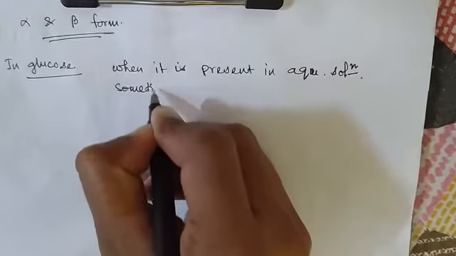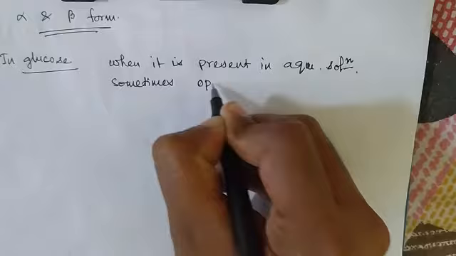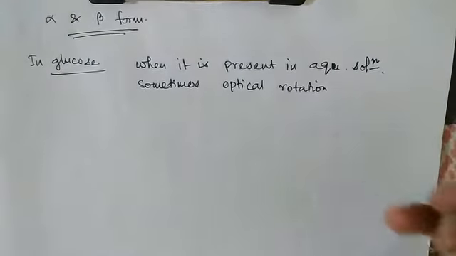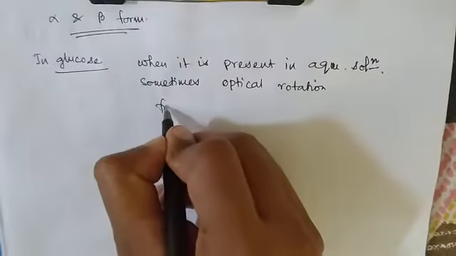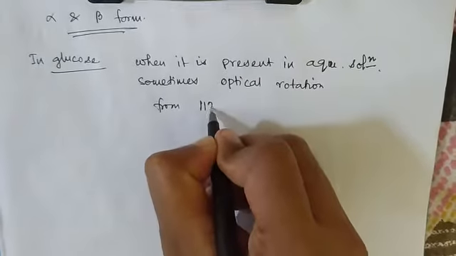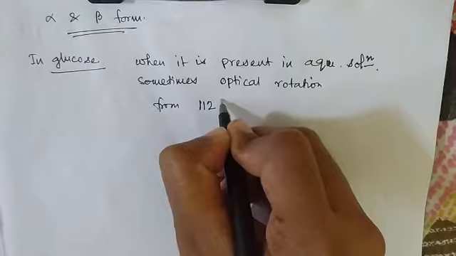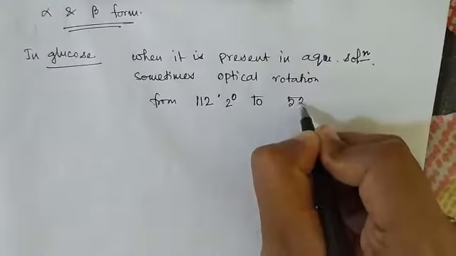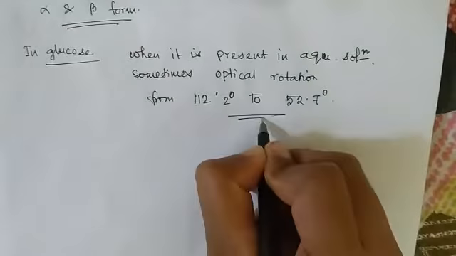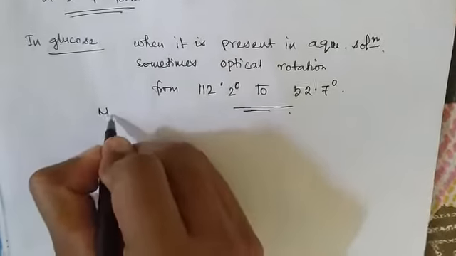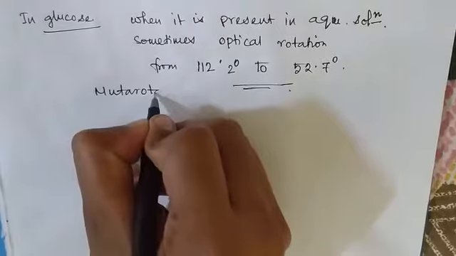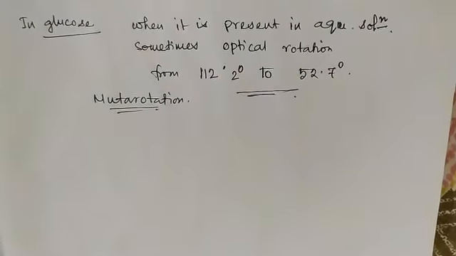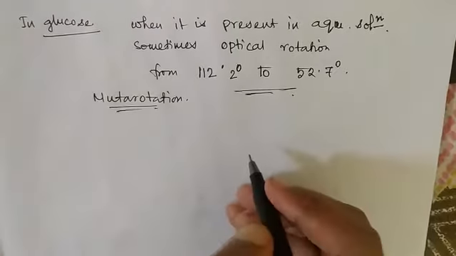sometimes the optical rotation changes from 112.2 degrees to 52.7 degrees. This characteristic is called mutarotation. So in solution, changes in the optical rotation are called mutarotation.